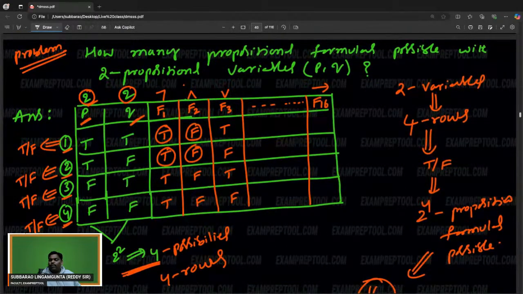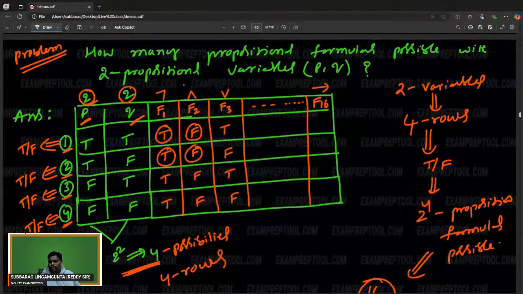How many propositional formulas possible with 2 propositional variables P and Q? Every variable, you can write true also, you can write false also. So 2 possibilities. P 2 possibilities, Q 2 possibilities. Totally 2 into 2, 4 possibilities. Means 4 rows. But every row, what can you write? I may write true or I may write false.